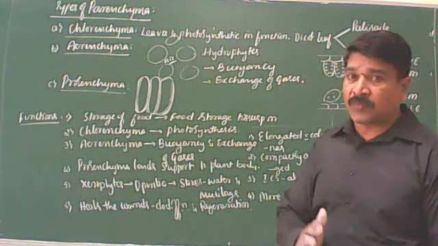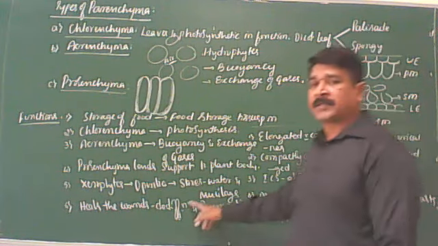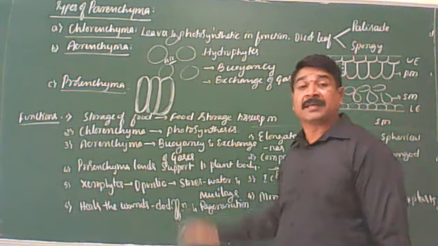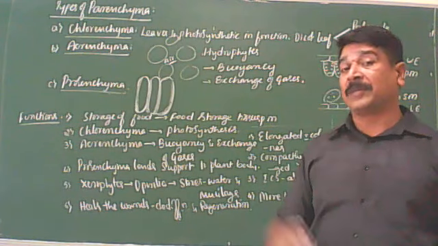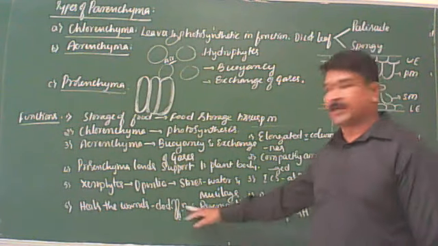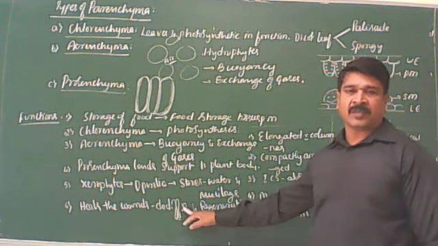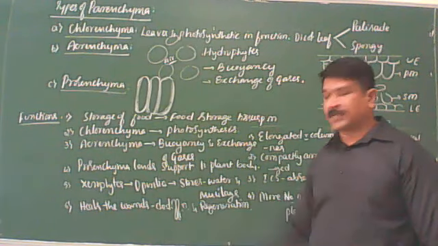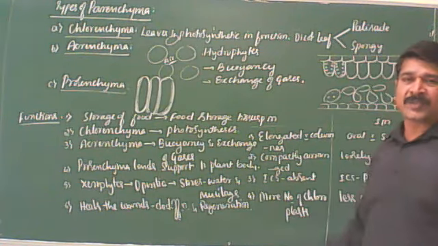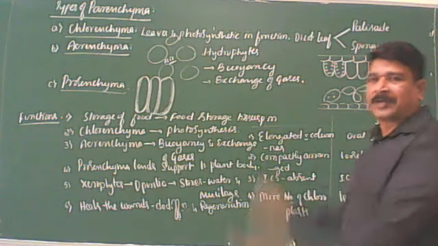Is it not healing of wound? Like that, even in plants also, parenchyma cells help in healing of wounds by regaining the power of cell division, by acquiring the meristematic activity. That is called dedifferentiation. I think it is very clear. So these are the functions of the parenchyma. So with this, we have completed the parenchyma.